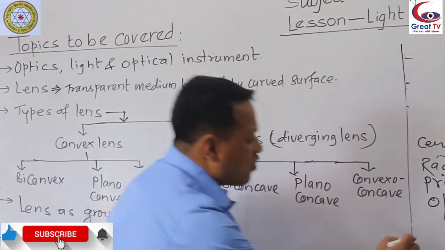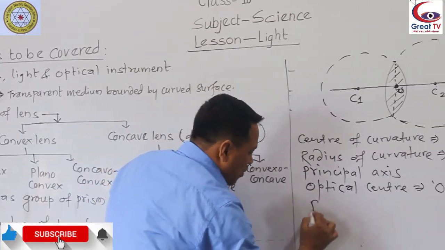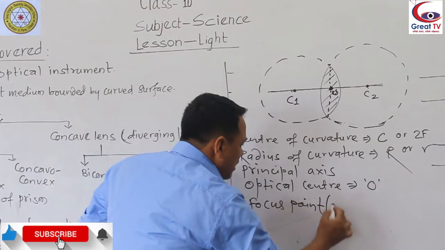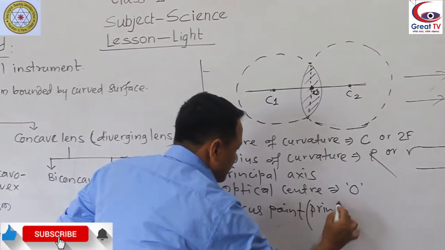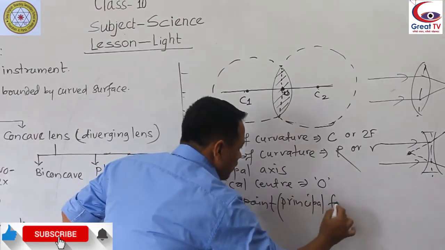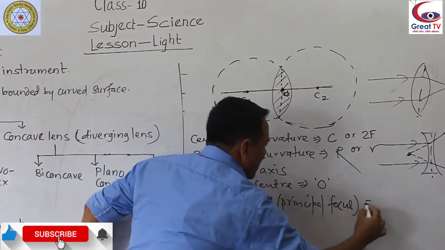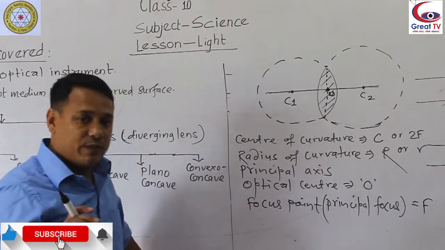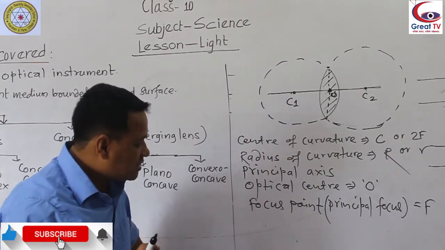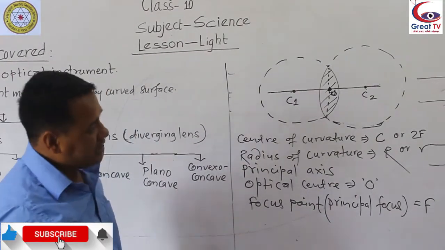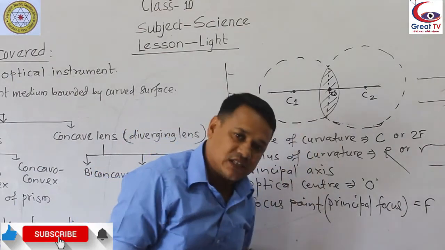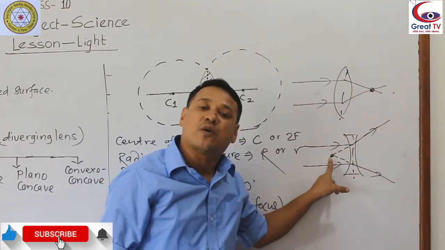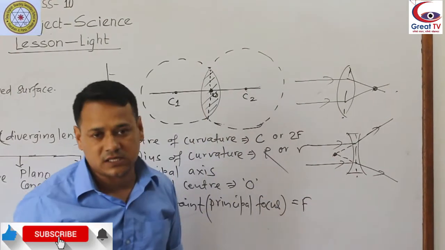Principal focus, or focus point, is denoted by capital F. Remember, principal focus means when parallel light rays fall on a lens, either they converge at a point or appear to diverge from a point on the principal axis.